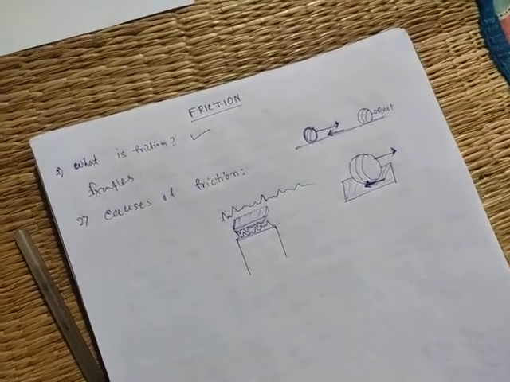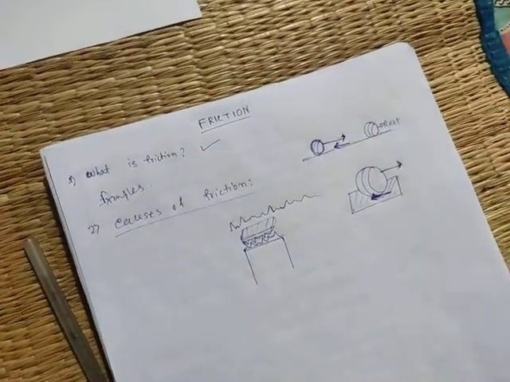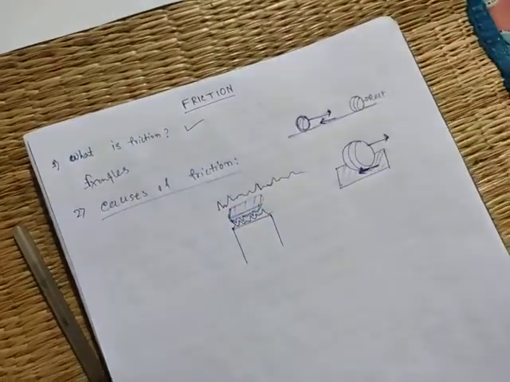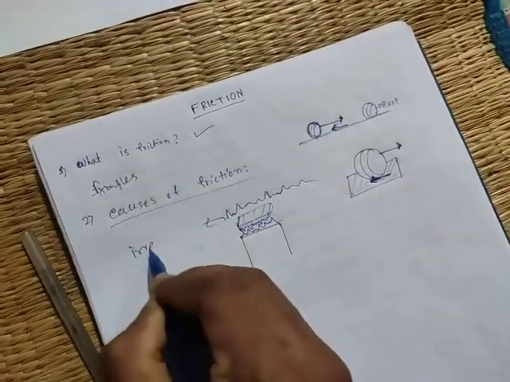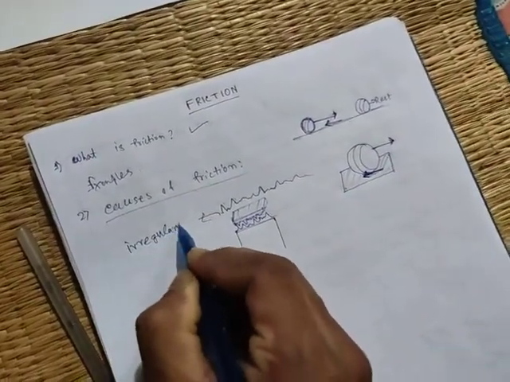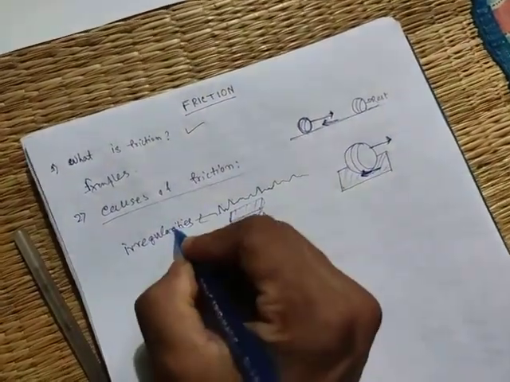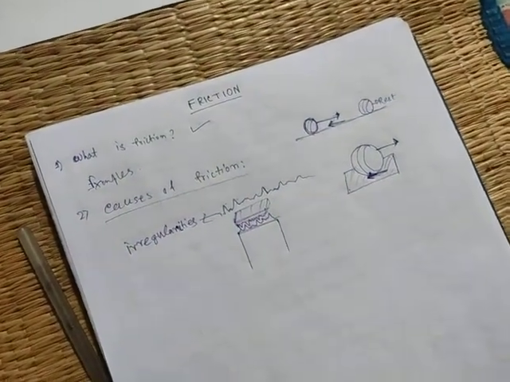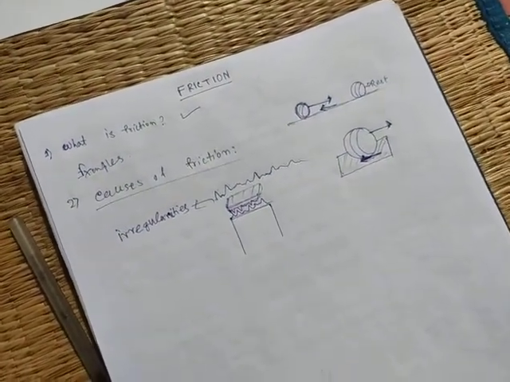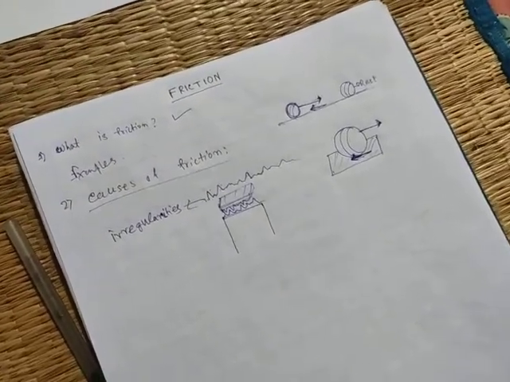How? Understand this matter. What are the causes of friction? Now listen, these peaks and valleys are called irregularities. So any object consists of a large number of peaks and valleys, or irregularities.